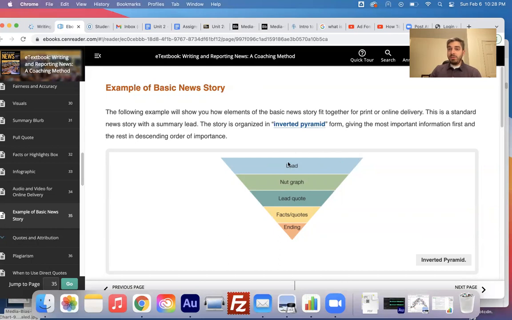You've got your lead, you've got your hook at the top, right? Most important information right at the top, hook us in. The nut graph is going to explain our focus, summarize things a little bit. Then we're going right into our lead quote. We have more facts, we have more quotes, and our ending.